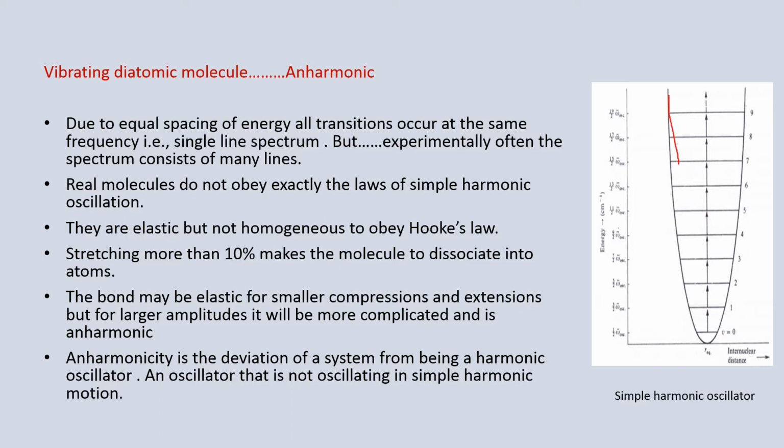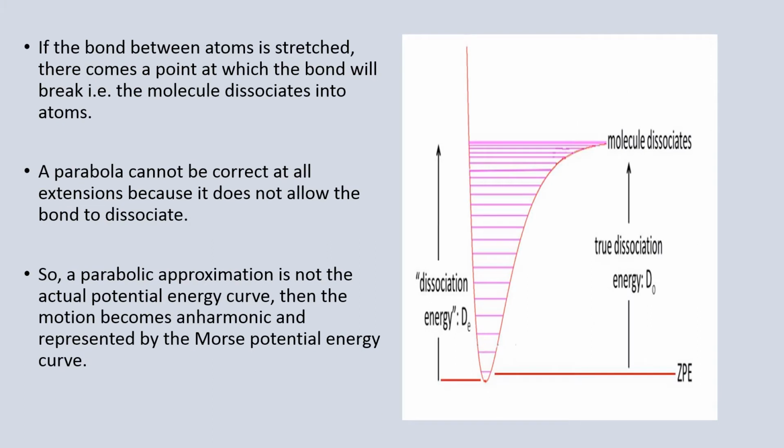That means the simple harmonic nature is lost at larger amplitudes and the bond may break. So, a parabola is not correct at all extensions because it does not allow the bond to dissociate.